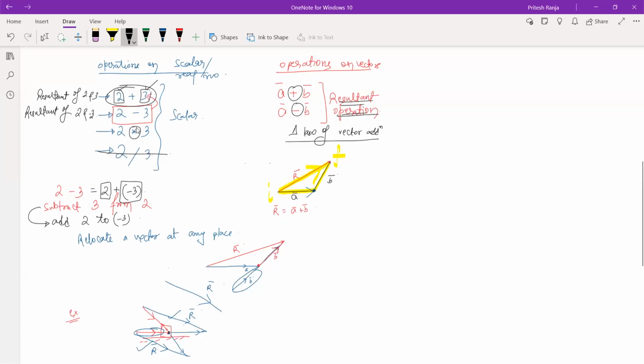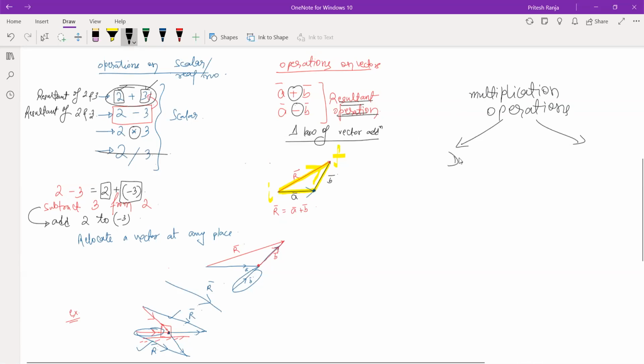Multiplication of vectors, that is supported. There are two ways to multiply. We will not at all discuss them today. I will just write out the ways: dot product and cross product. So we will not go through it today. We will finish up operations including only the resultant operation.